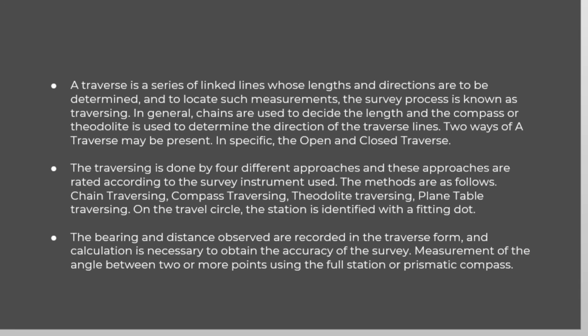On the traverse circle, the station is identified with a fitting dot. The bearing and distance observed are recorded in the traverse form, and calculation is necessary to obtain the accuracy of the survey. Measurement of the angle between 2 or more points using the full circle or prismatic compass.